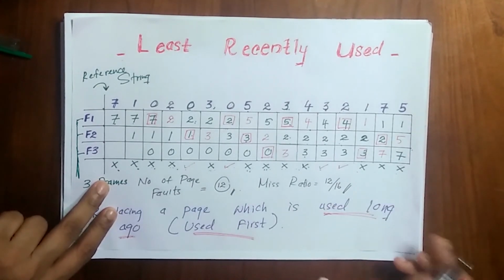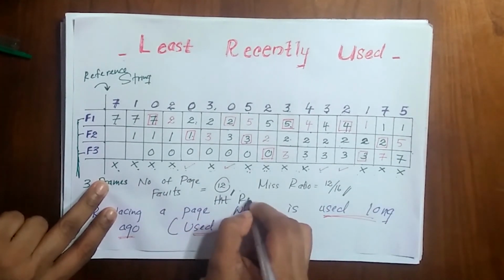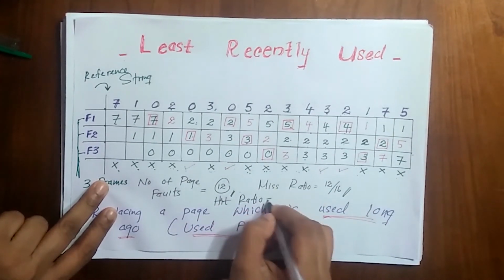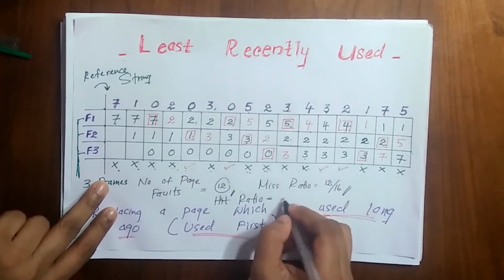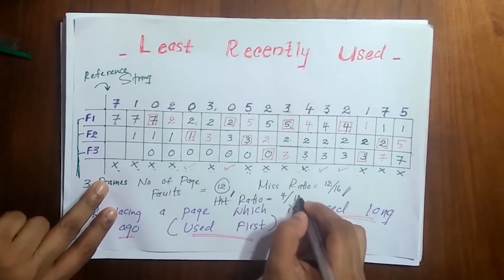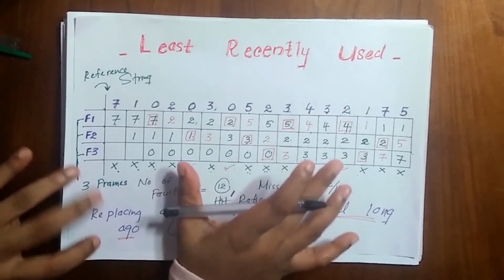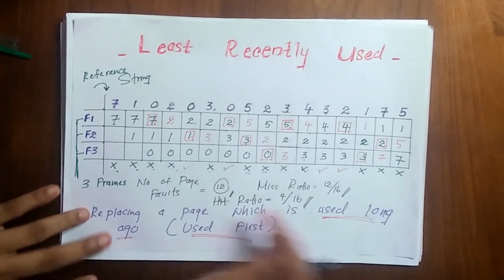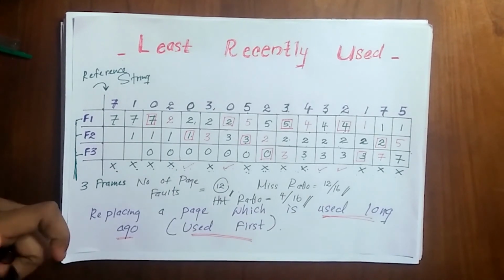And then we are going to find the hit ratio. That means the correct number of pages. So here it is 4, and 4 divided by the total count, it is 16. So using the table we can find the hit ratio, miss ratio and the number of page faults.